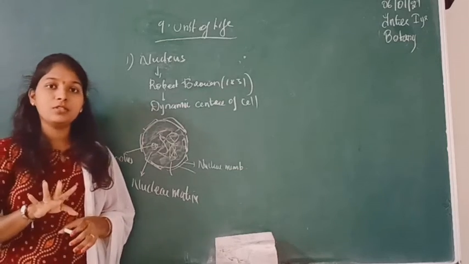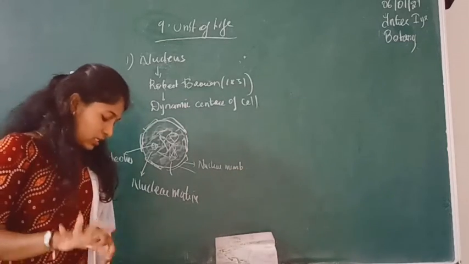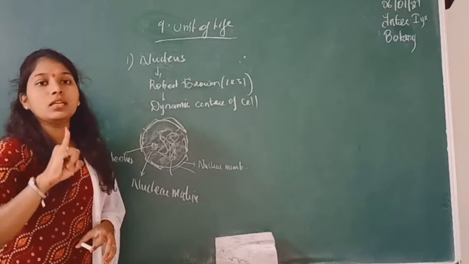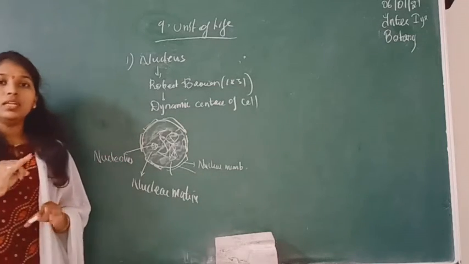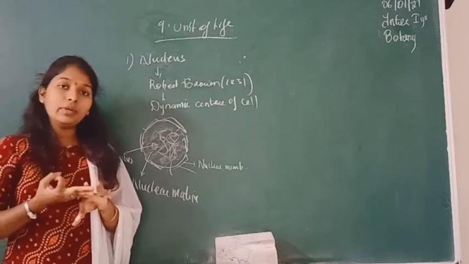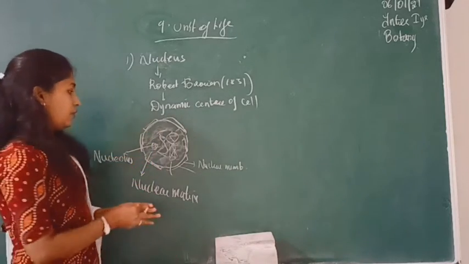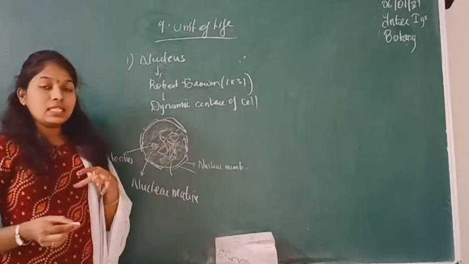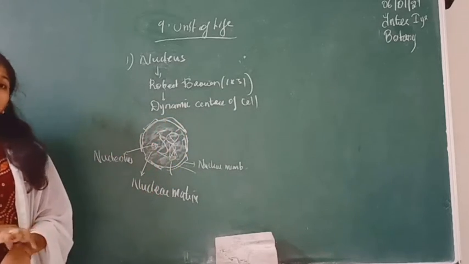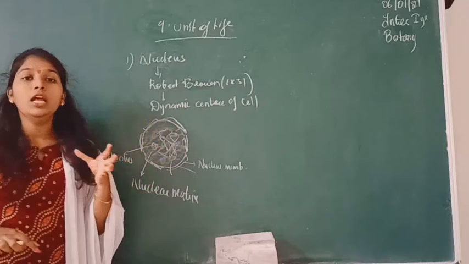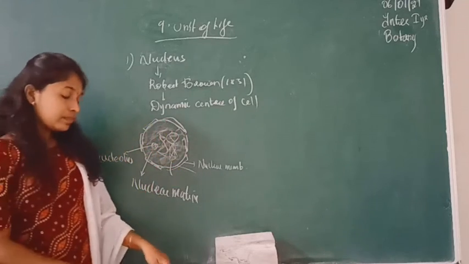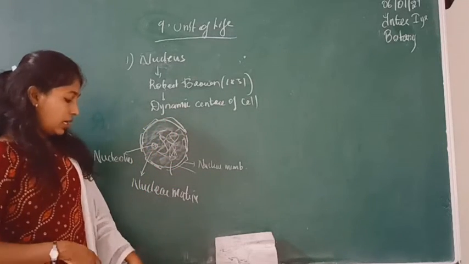Any parts which it shows, mainly 4 parts. So what are they? The first one is the nuclear membrane, second one is the nucleoplasm, third one is the nucleolus, and the fourth one is the chromatin matter. So first, if you take this nuclear membrane, it is the outermost covering of the nucleus. It gives protection to our nucleus from outside. So that is nothing but a nuclear membrane.